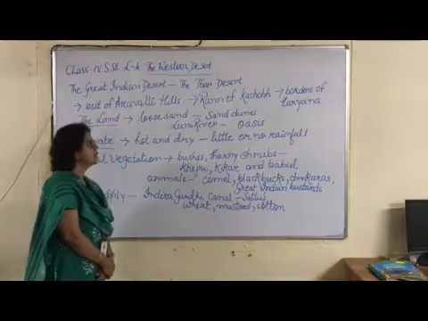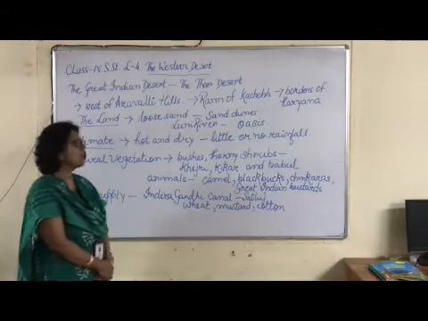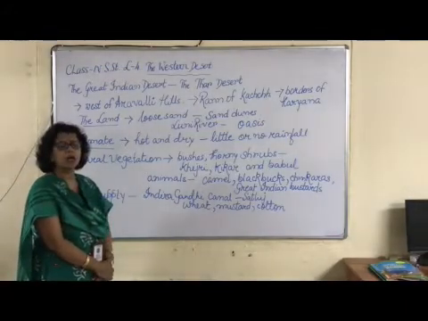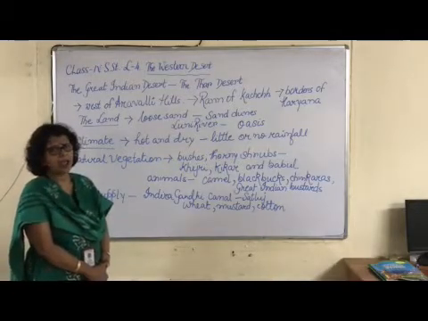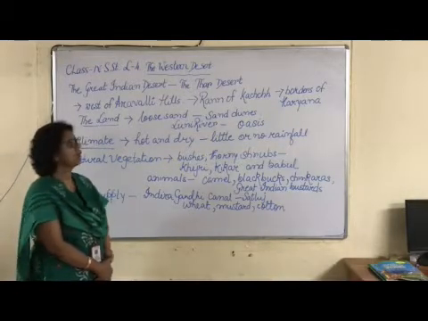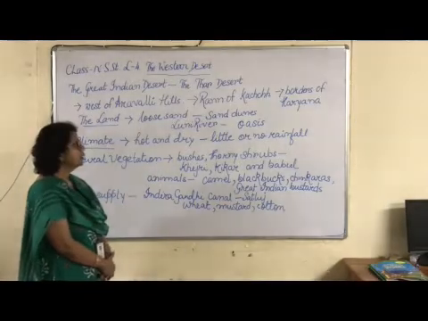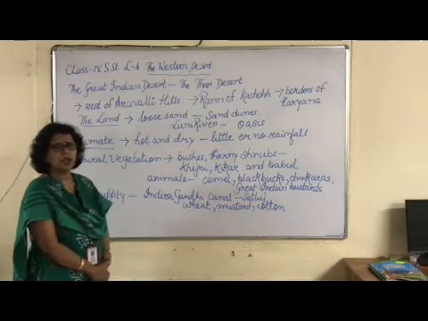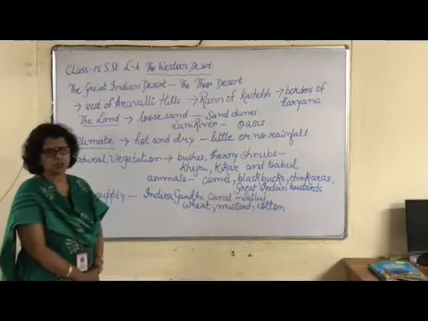In this topic, the Western Desert, we will learn what a desert is. A desert means an area with loose sand, and in this area you have very little rainfall, and that's why there is hardly any vegetation.